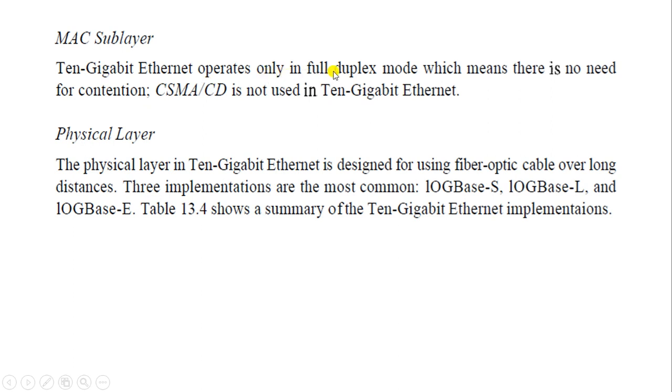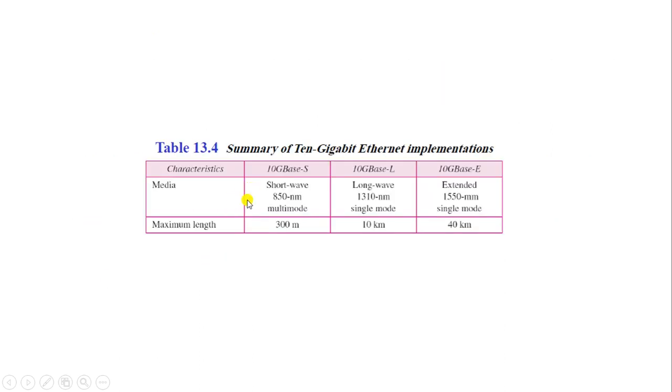So you cannot use half-duplex mode here, which means there is no need for contention, that is, CSMA/CD is not at all required for 10 Gigabit Ethernet. Physical layer: the physical layer in 10 Gigabit Ethernet is designed for using fiber optic cables over long distances. Three implementations are most common, that is 10GBASE-S, 10GBASE-L and 10GBASE-E. Now, you don't need these in detail, so we'll just see the summary of those: 10GBASE-S, 10GBASE-L and 10GBASE-E.